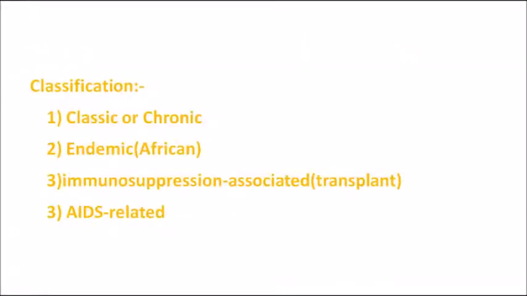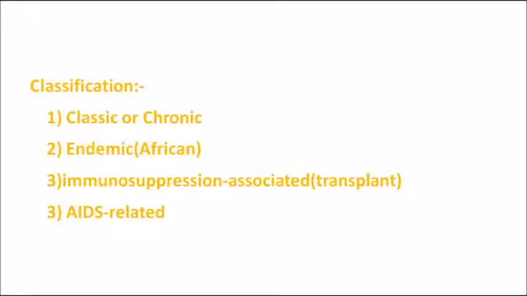Now, what is the classification? Kaposi sarcoma can be classified into the classical type; secondly the endemic type, which occurs in the African region; thirdly the immunosuppression type, which is associated with transplantation. If you have a kidney or liver transplantation, your immunity becomes very weak, so if Kaposi sarcoma occurs in such individuals, it is classified into the third category.